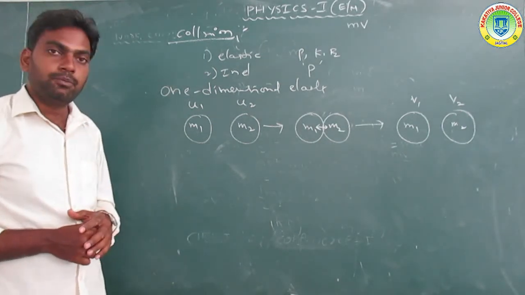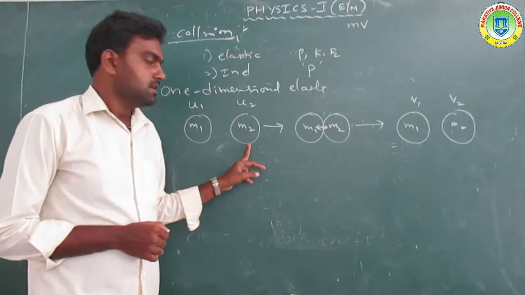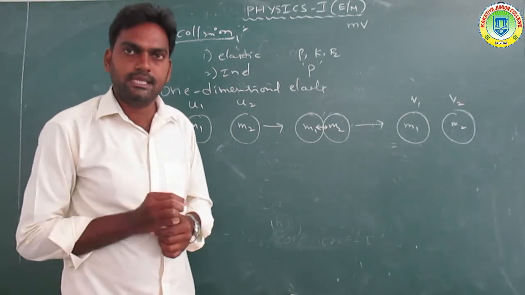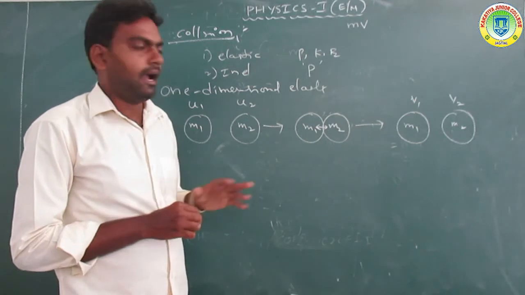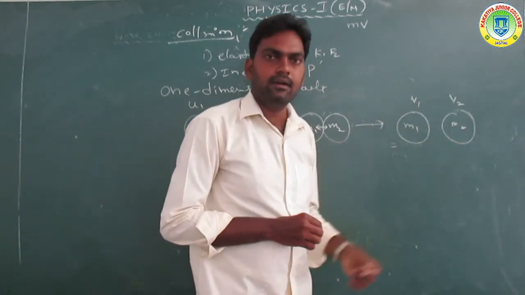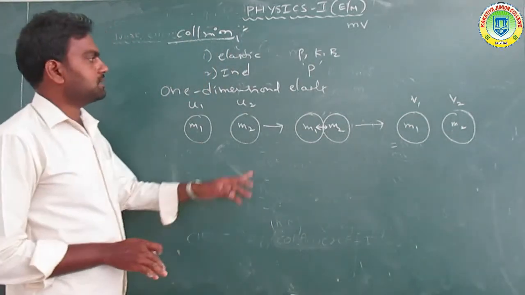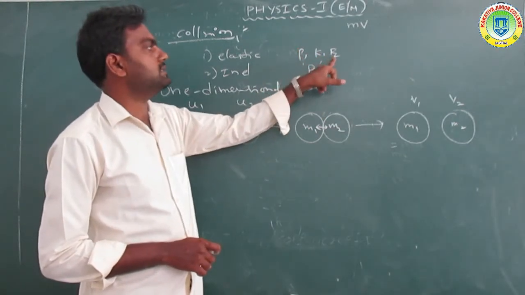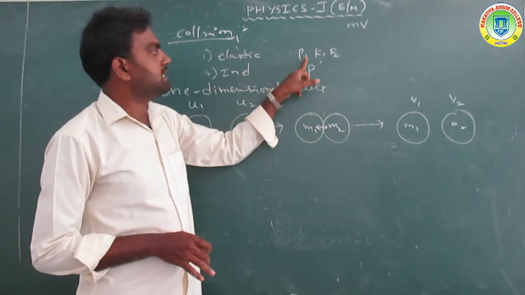Consider two bodies of masses m1 and m2, where u1 and u2 are the initial velocities before collision, and after collision we get the final velocities v1 and v2. According to elastic collisions, momentum and kinetic energy are conserved.